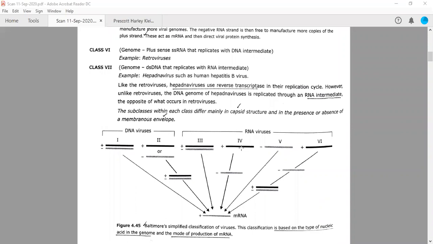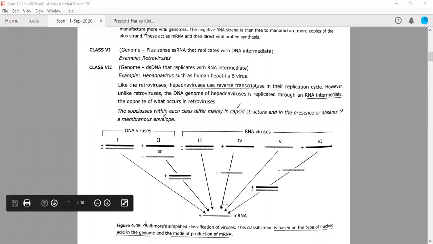And then the fourth class has plus sense single-stranded RNA, which is first converted into a minus sense, out of which the mRNA is synthesized. The fifth class of RNA viruses also has single-stranded RNA, but look here, it is a negative sense RNA, right? Single-stranded RNA which has a negative sense. So this negative sense can be used to directly encode an mRNA. A complementary strand which is synthesized against it will be an mRNA. So it will encode for proteins.